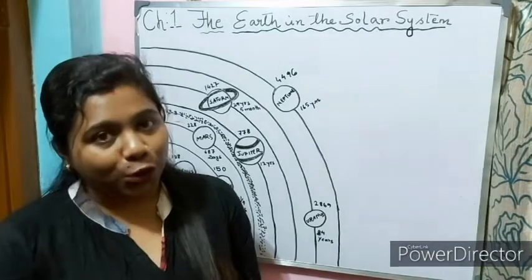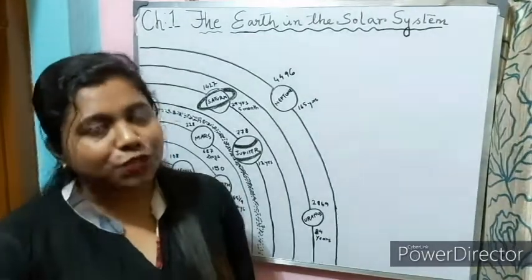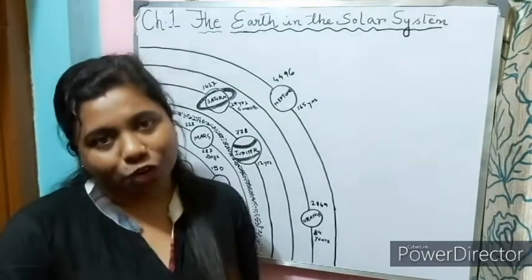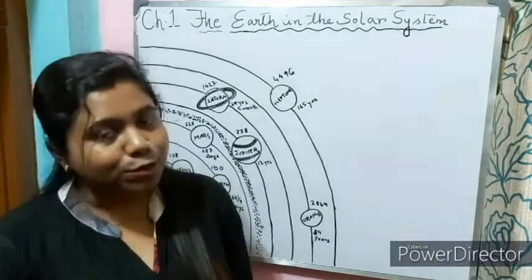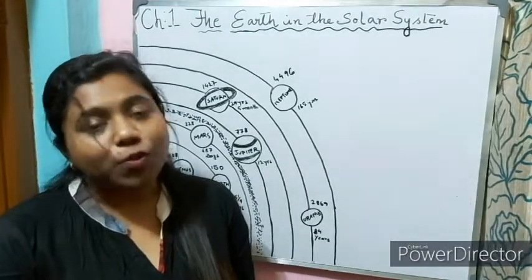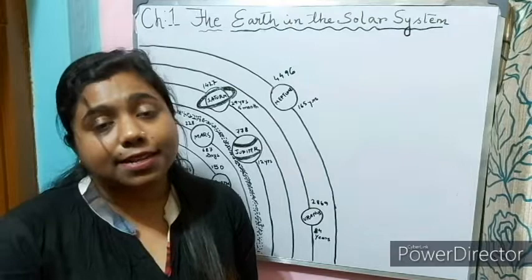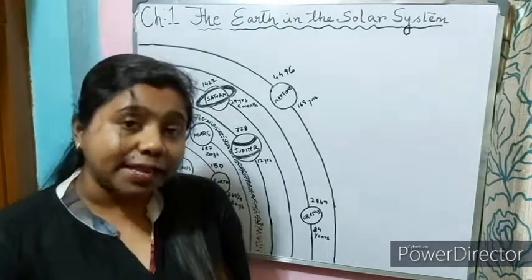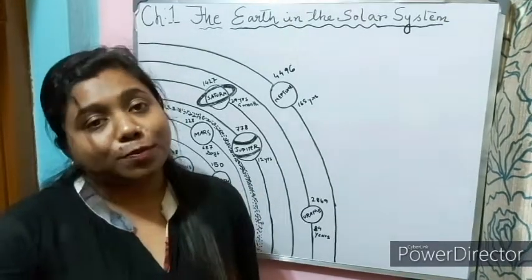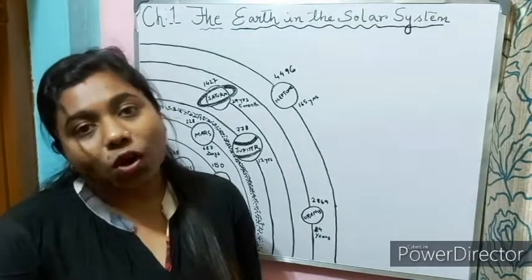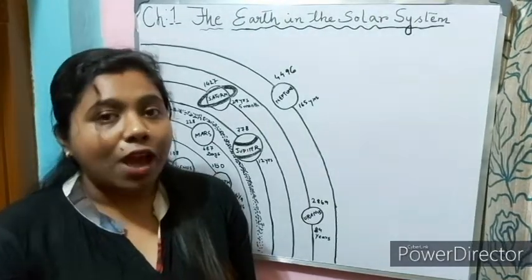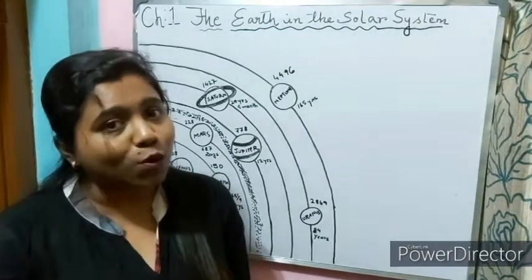In the last video, we learned some of the topics related to the first chapter of geography, the Earth in the solar system. So what did we learn in the last video? What are stars? What are celestial bodies? What are planets? What are constellations? What is a pole star? And what is a solar system? Now, I hope all of you remember what is a solar system.